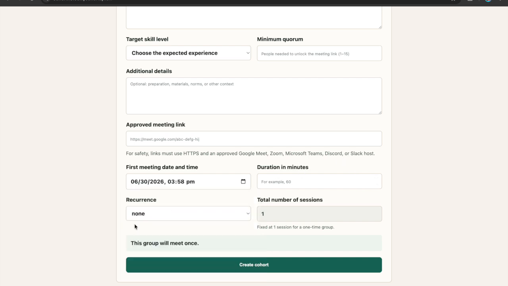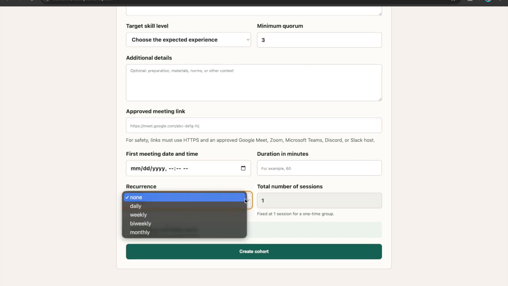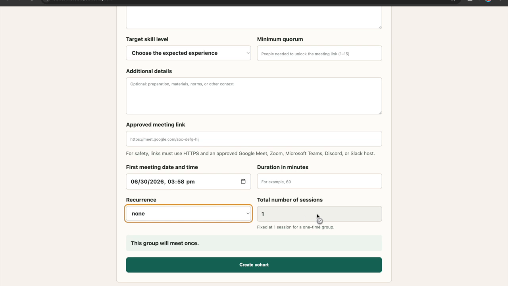And you can put in your duration. You'll put in the recurrence. How often would you be meeting? Would you be meeting daily, or would you just meet once, or weekly, or bi-weekly, or monthly? And then you can put in the total number of times that you'll be meeting together. And these can all change. These are just for people to understand what they're committing to. And then you create a cohort request.